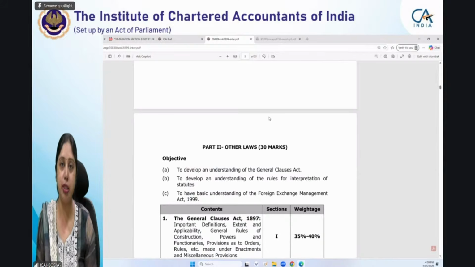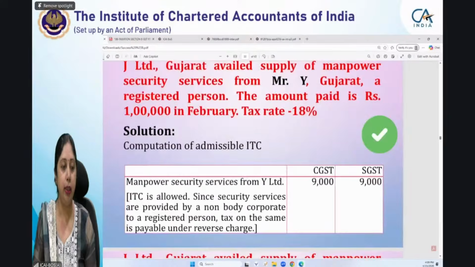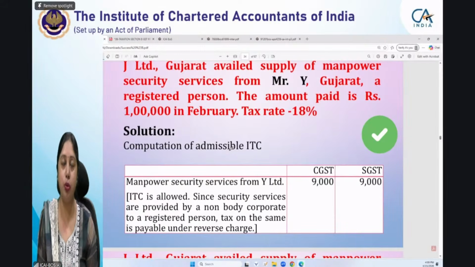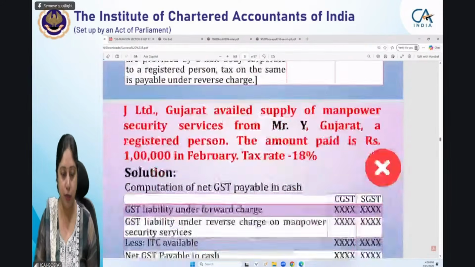You see the weightage and accordingly you can prepare. So for GST, I told you that what is most important is the core provisions and how you have to do them, to what extent you have to do them. That we have already seen. In fact, this was one example which I was trying to cover.